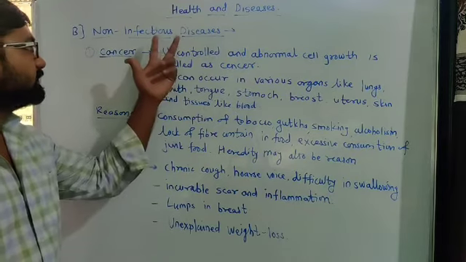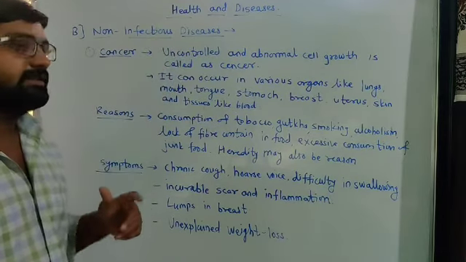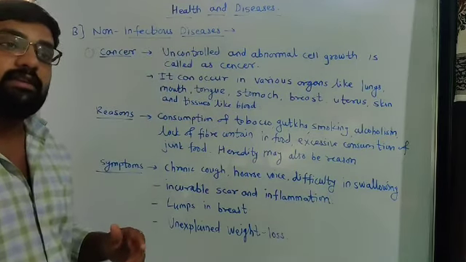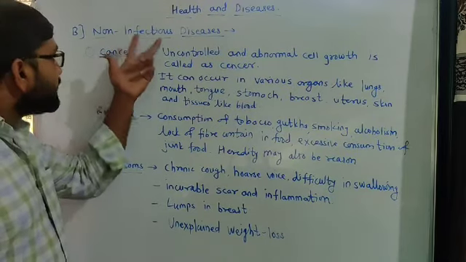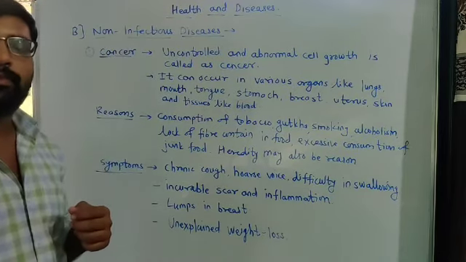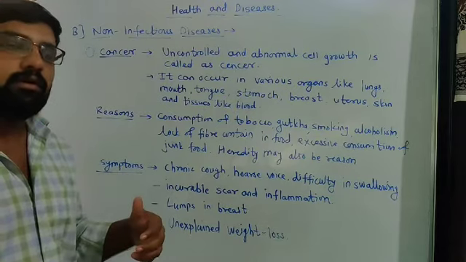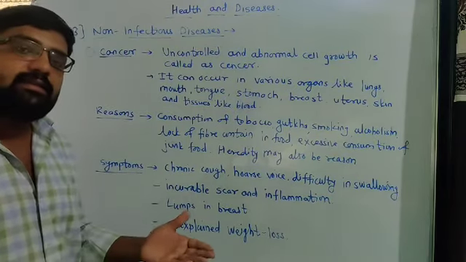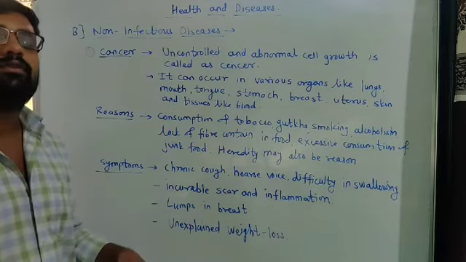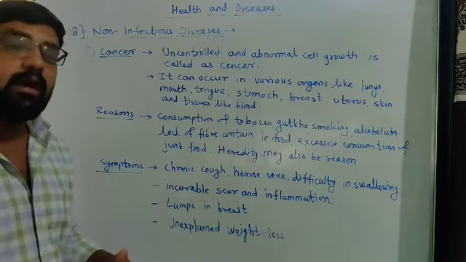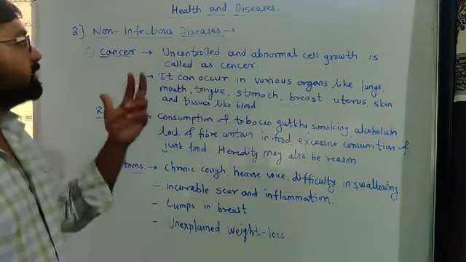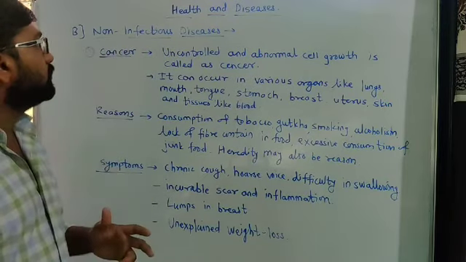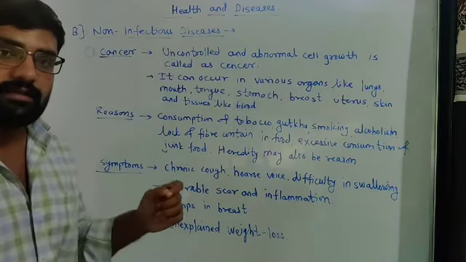Those diseases are called infectious diseases. Non-infectious diseases are such diseases in which, even if we come in contact with the affected person, the disease does not spread to other persons. So those diseases are simply called non-infectious diseases.